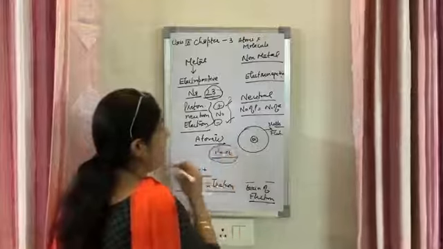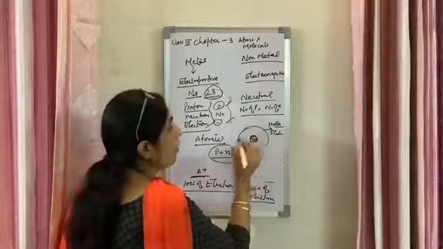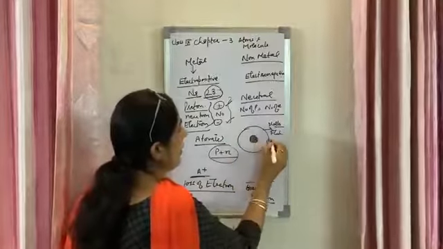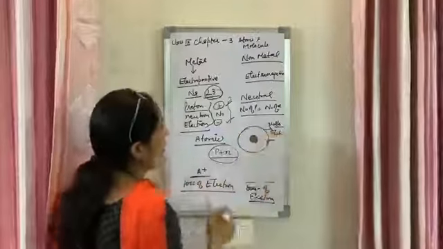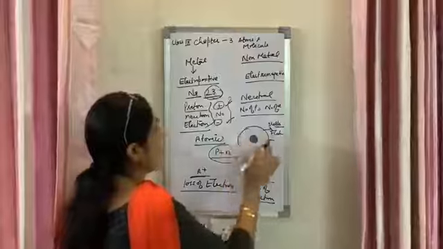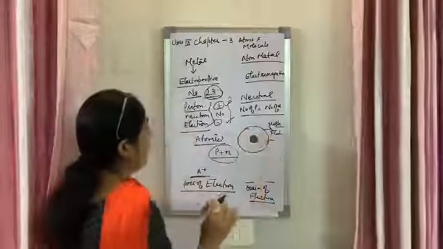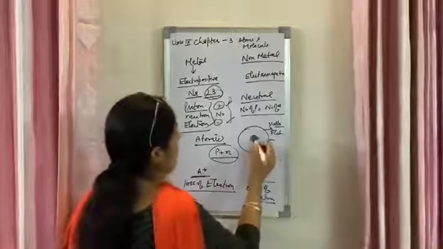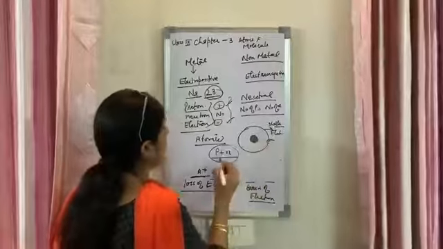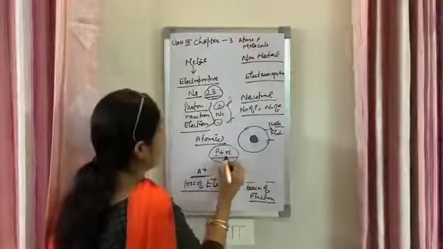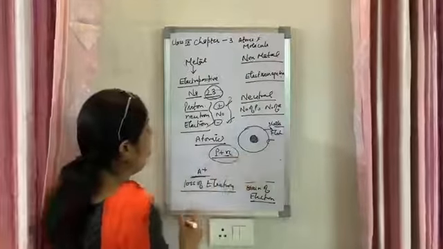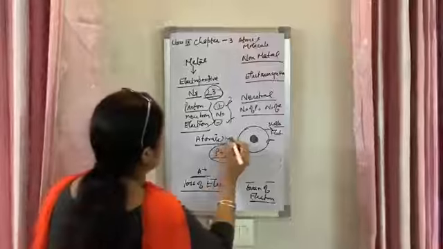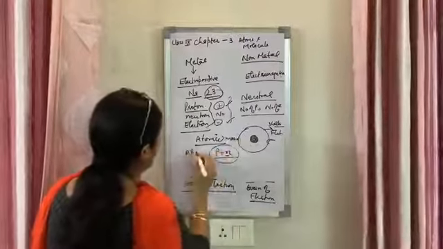The mass of the atom is present in the nucleus. The concentration is here only. And the electrons, which have the negative charge, are moving around in the shells. That is the very brief structure of the atom. Now, what is the atomic mass? I have told you that the mass is concentrated inside the nucleus. So what is the atomic mass? The number of protons and neutrons is called the atomic mass. The number of protons and neutrons is equal to the atomic mass.